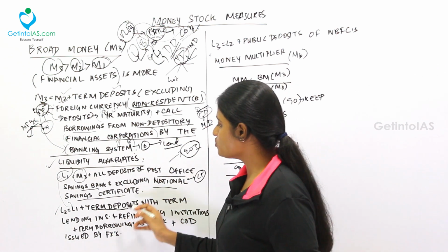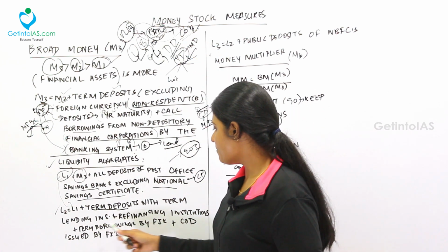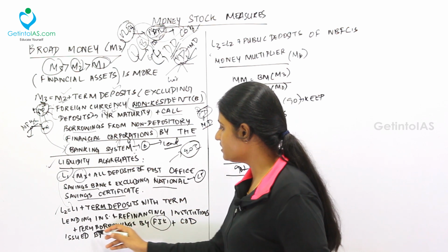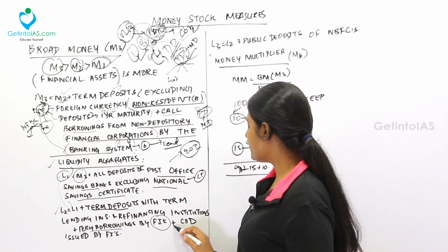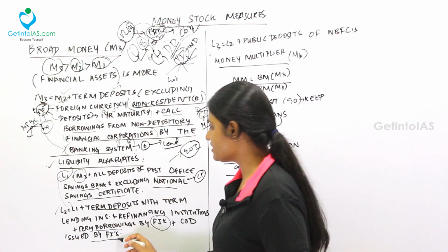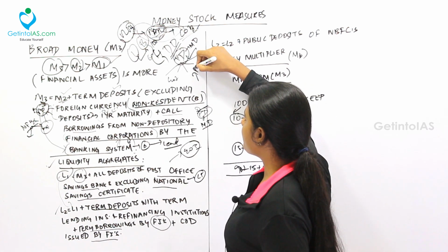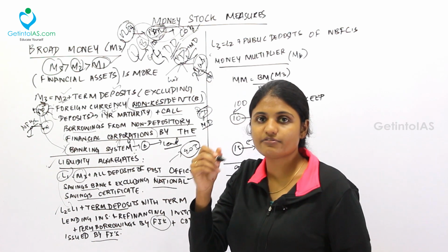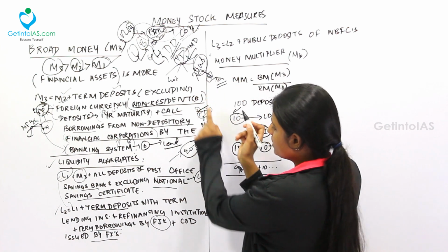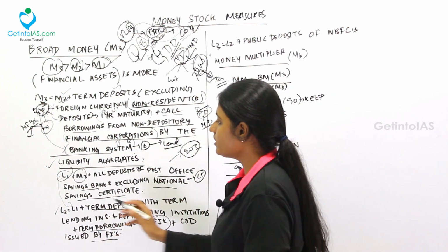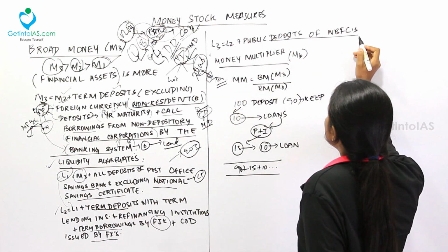All these term deposits of the refinancing institutions, for example NABARD here, are taken into account, plus term borrowings by the financial institutions. Just like term deposits, there are term borrowings only by the financial institutions, plus certificates of deposit issued by the financial institutions. A certificate of deposit is nothing but this: I invest my money in a bank, and the bank tells me to keep this certificate of deposit for a certain period of time, and it will pay me regular interest. That is a certificate of deposit. All this comes under L2. What is L3? This whole L2 plus public deposits of NBFCs.